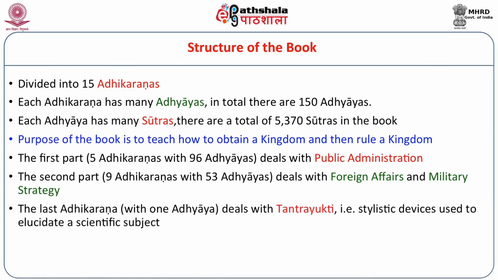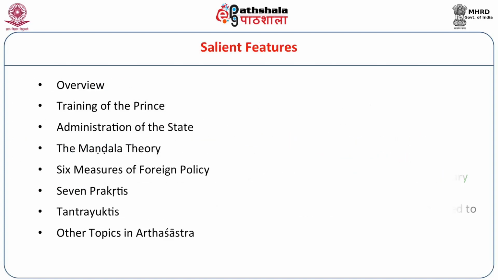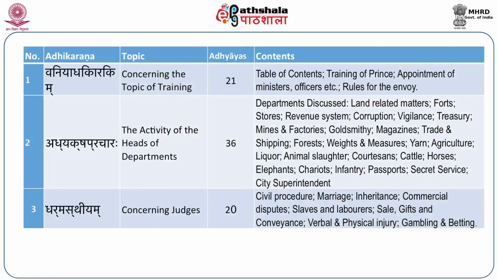The last adhikarana deals with what are known as tantra yuktis. We will deal with them at the end. So now that we have introduced the broad structure of the book, its author, its time, let us look at the salient features of the contents of the book. I will give you an overview first and then take you through some of the topics such as training of the prince, administration of the state, the mandala theory, 6 measures of foreign policy, 7 prakritis, tantra yuktis, and also other topics. You have a summary of all the topics covered given in a tabular form.